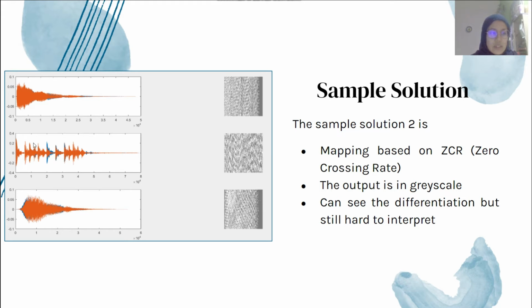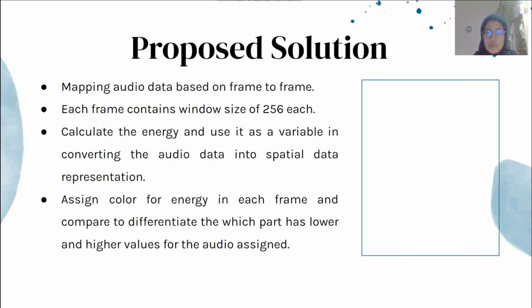We can see a higher value, a lower value, and a higher value repeating itself, but we cannot interpret which one is voiced and which one is unvoiced audio. Although we can see the gray area here, we still do not know whether it is the starting point or the end point for the speaker to speak or stop speaking.